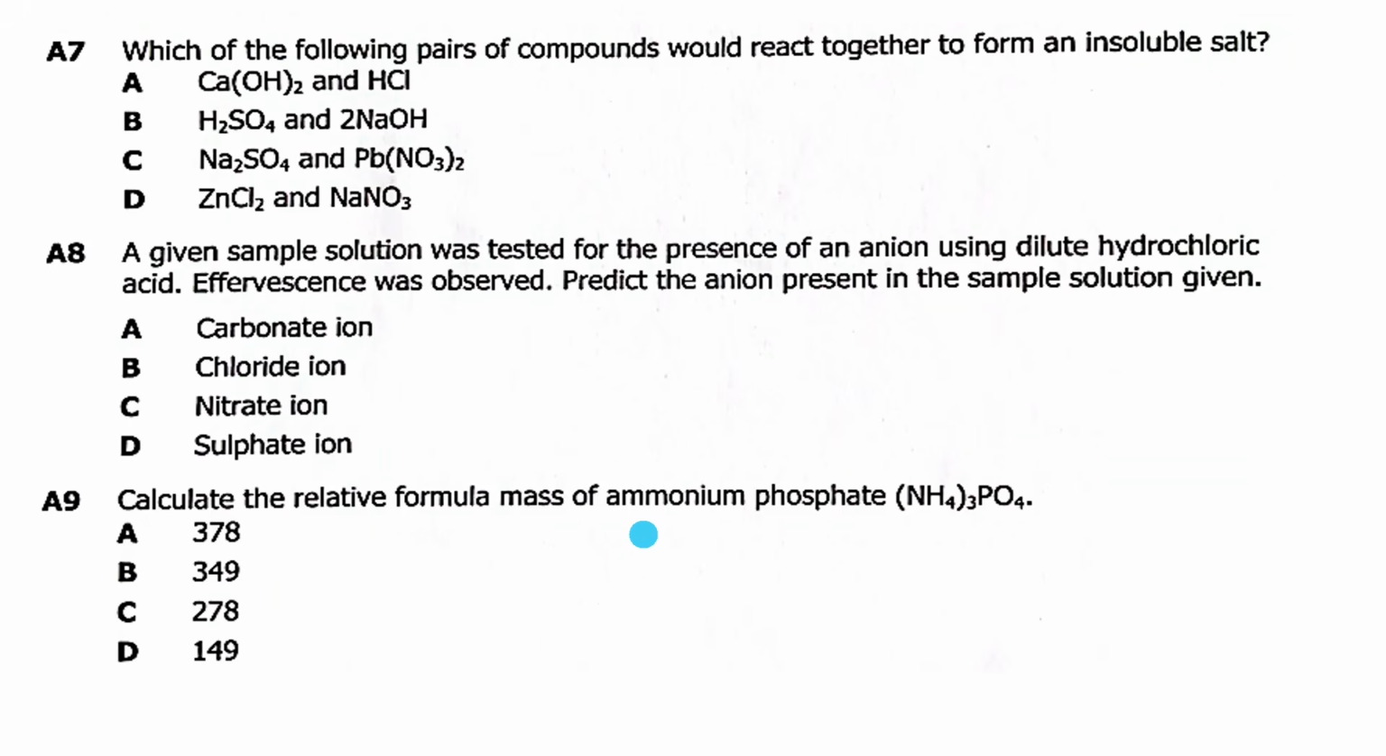Okay, so let's move to the next question. A7 says, which of the following pairs of compounds would react together to form an insoluble salt? We have these pairs here: calcium hydroxide and hydrochloric acid. We have sulfuric acid and sodium hydroxide. We have sodium sulfate and lead nitrate. We have zinc chloride and sodium nitrate. They're saying which of the following pairs of compounds would react together to form an insoluble salt?